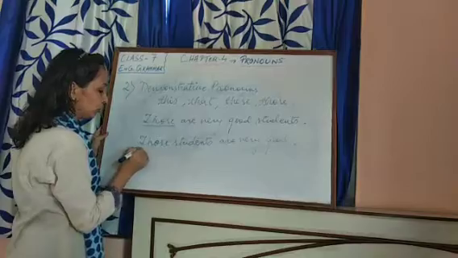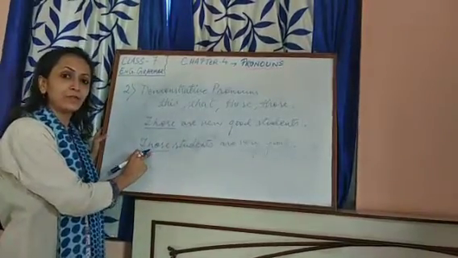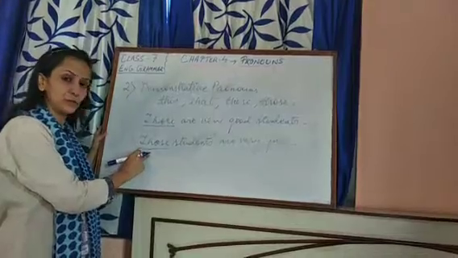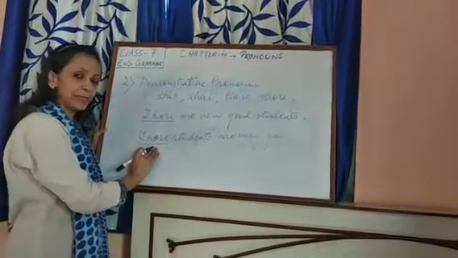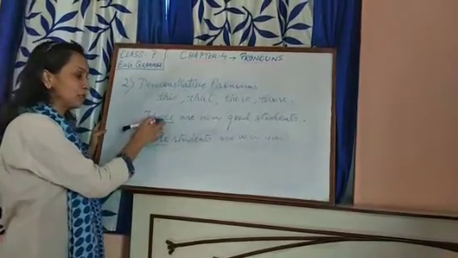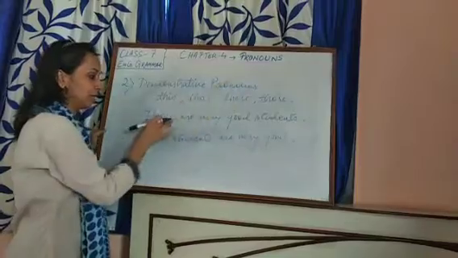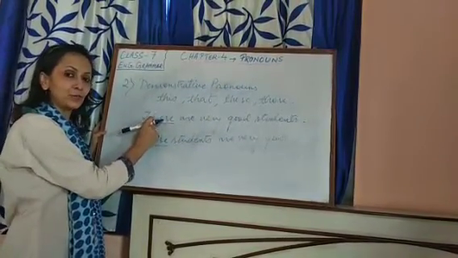Here, those students, this becomes a demonstrative adjective, because it is placed in front of the noun. And in the other, it is pointing at some noun and it is not placed in front of any noun, so it is functioning as pronoun.